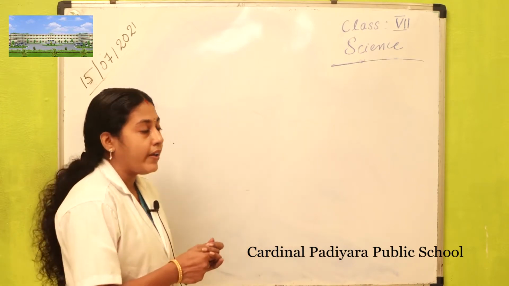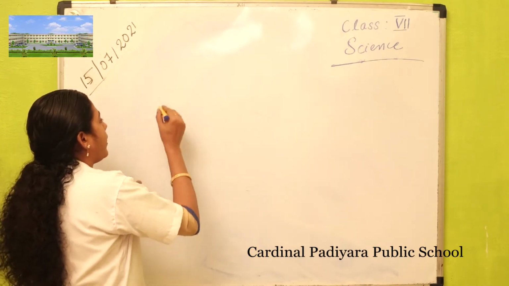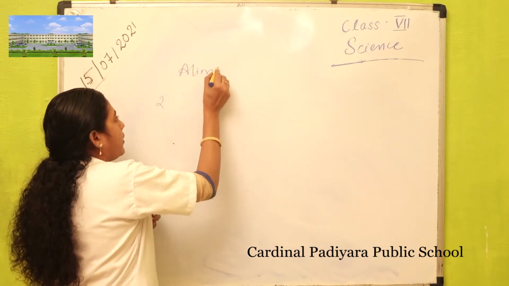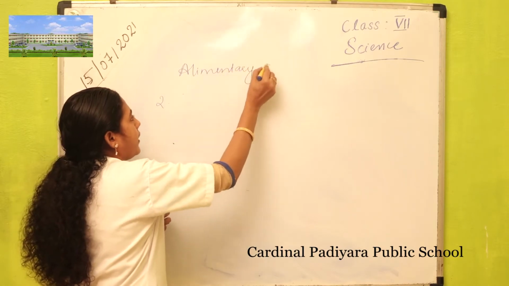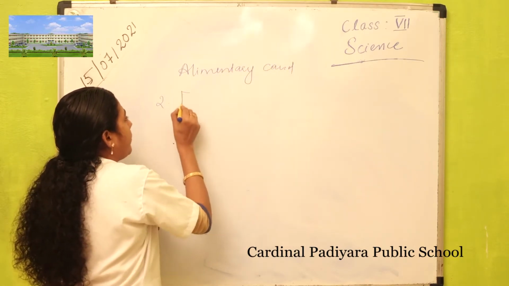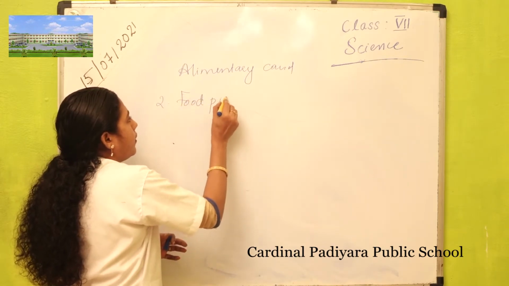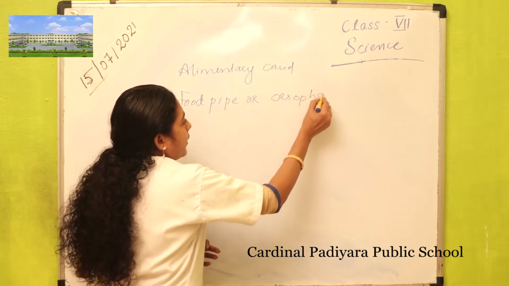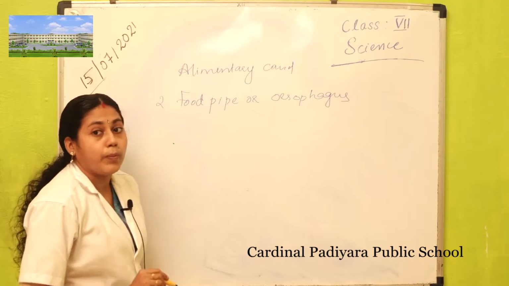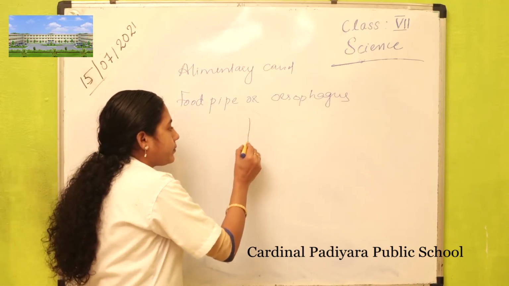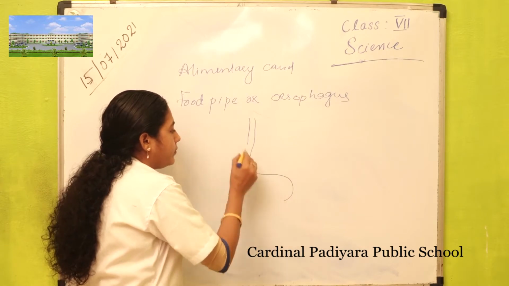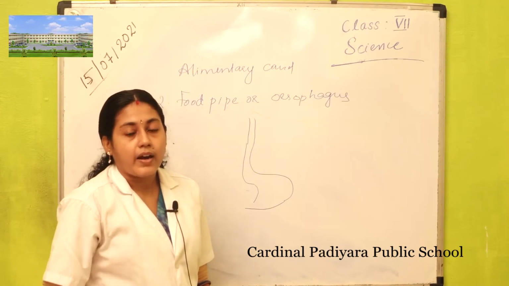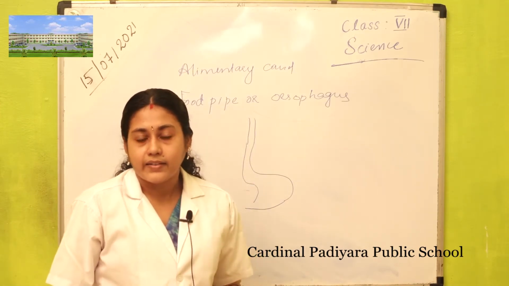Food pipe or esophagus. The second compartment of the alimentary canal is the food pipe, otherwise known as the esophagus. This food pipe starts from our throat and ends in the stomach.